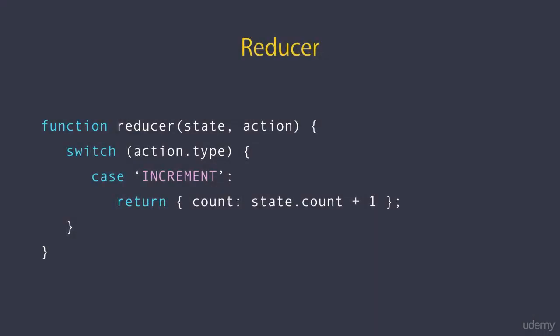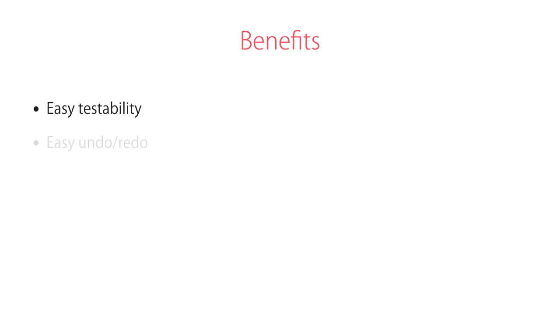The first benefit is that pure functions are really easy to test. Imagine you want to write a test for this function. You don't need any mocks, any spies, or any other tricks. You simply call this function, give it an input, and make an assertion about the output. As simple as that. The second benefit is that this approach makes it really easy to implement features like undo and redo, because we always keep the previous state instead of modifying it.